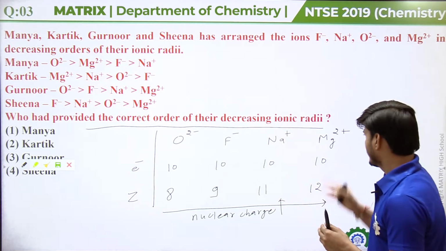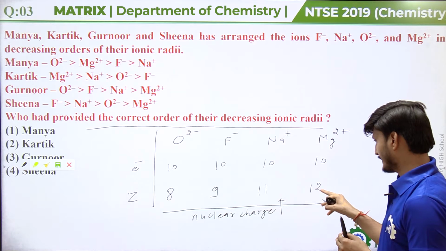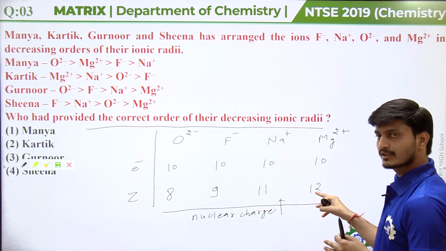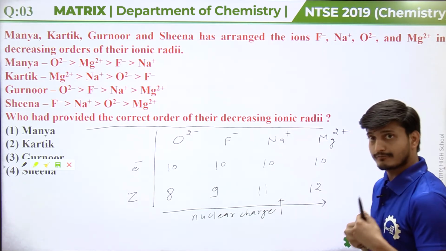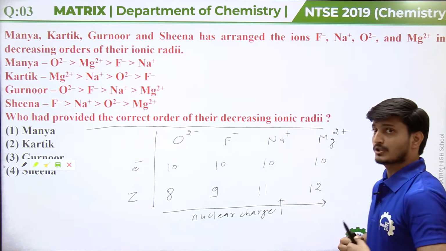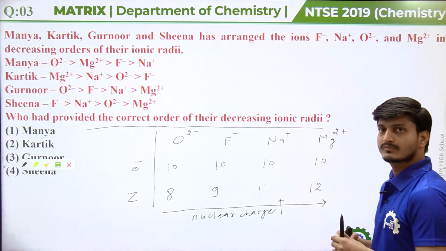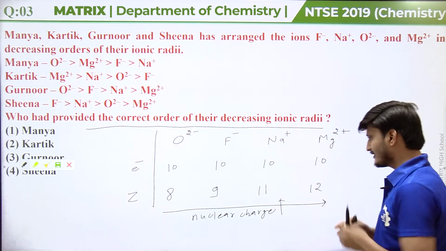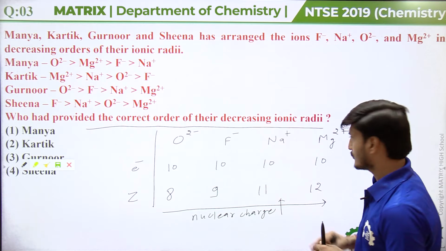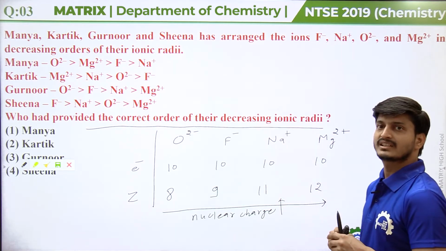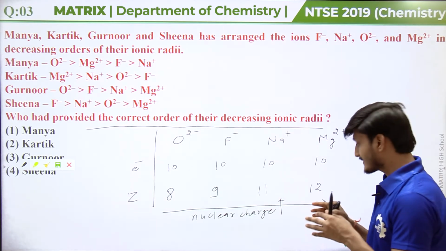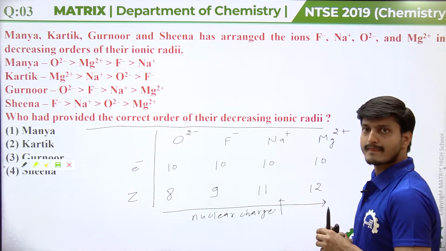So Mg2 plus has the maximum nuclear charge among them. So Mg2 plus will experience the most attraction force among them, obviously. So Mg2 plus will feel maximum attraction force, so its size will be least, its ionic radius will be less.